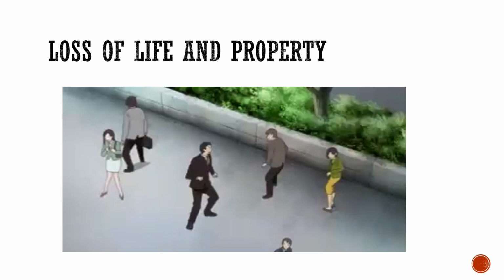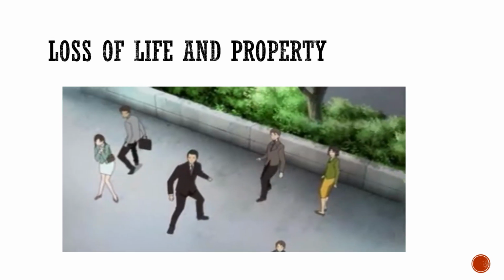Earthquakes occur without warning, which increases the loss of life and property. Earthquakes can cause buildings and other structures to collapse. Most deaths in earthquakes are due to the collapse of buildings. The loss of life is greater when an earthquake occurs at night, when most people are asleep. To reduce the damage and loss of life, many countries, including India, have rules for constructing quake-resistant buildings.